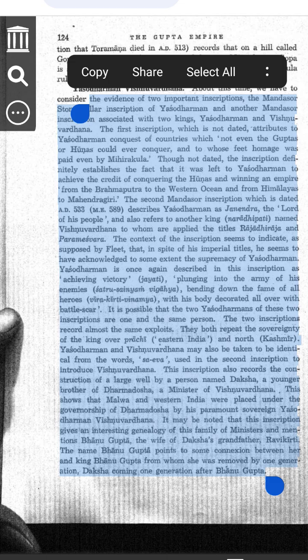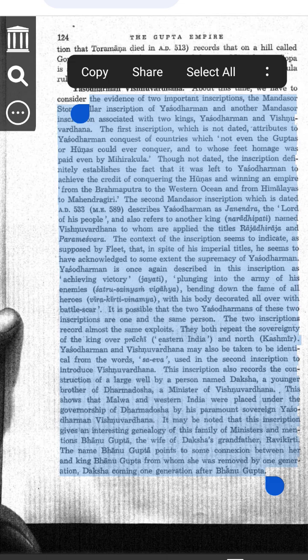3. He ruled a vast empire. His empire stretched from the Brahmaputra River in the east to the Western Ocean in the west. It also extended from the Himalayas to Mahendragiri in the south. This means he controlled a huge part of India.